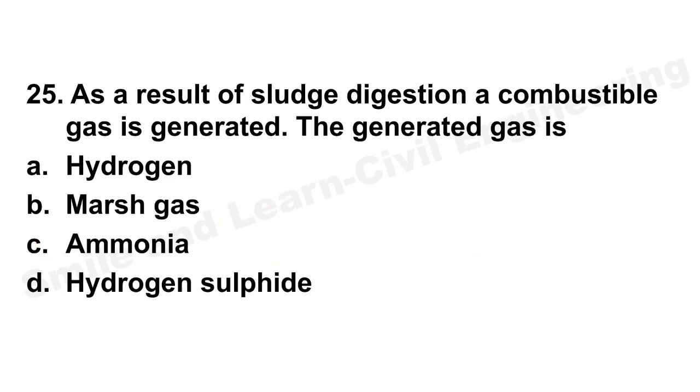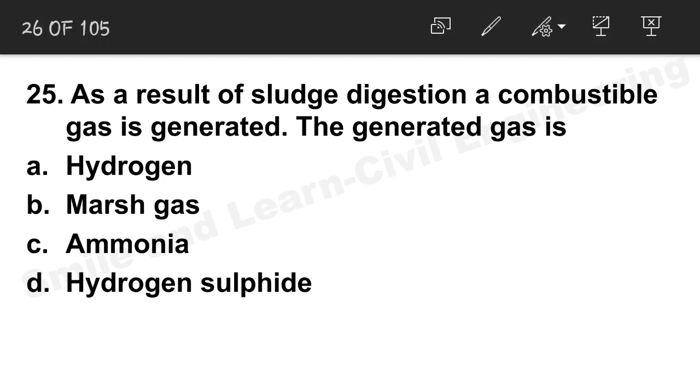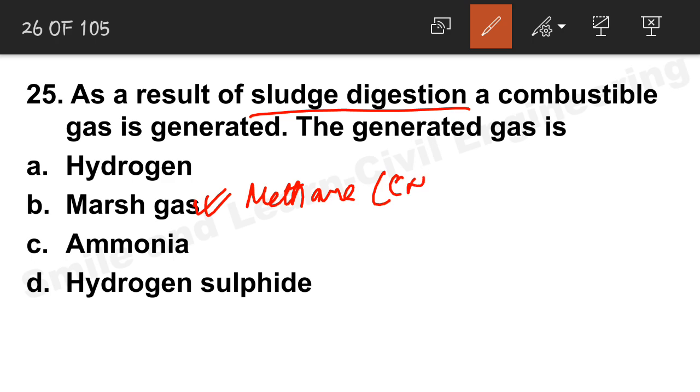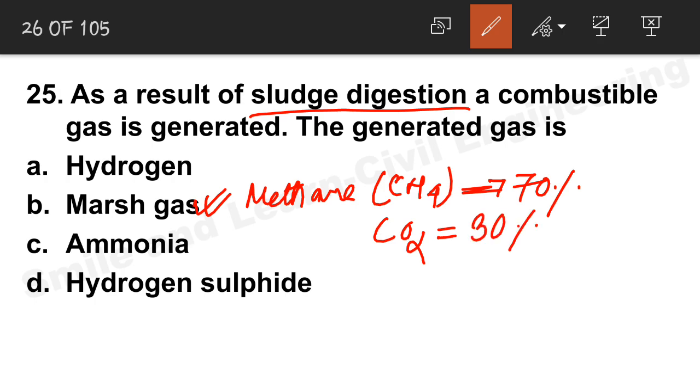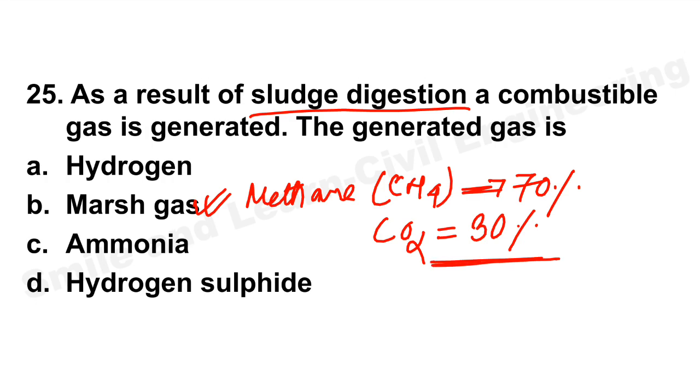As a result of sludge digestion, a combustible gas is generated. The generated gas is, as we all know, in the sludge digestion process, the gas generated most is marsh gas, which is methane, that is CH4. It is almost 70%. We have discussed this in our previous papers also. The other almost 30% is CO2, H2S and ammonia. All those gases are also there, but these are the two major gases. Okay, let's move on to the next question.